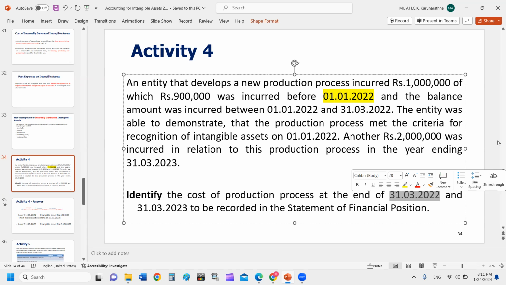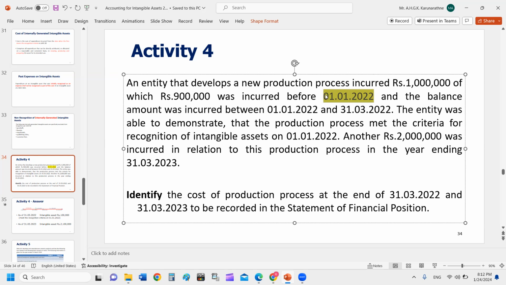මෙතන financial year දෙකක් තියෙනවා. First, at the end of 31st March 2022, it relates to this 1 million. They have incurred 1 million during the year ended 31st March 2022. A 1 million වලින් 900,000 incurred කරේ before satisfying all the 6 criteria. That 900,000 bank credit, P&L debit.